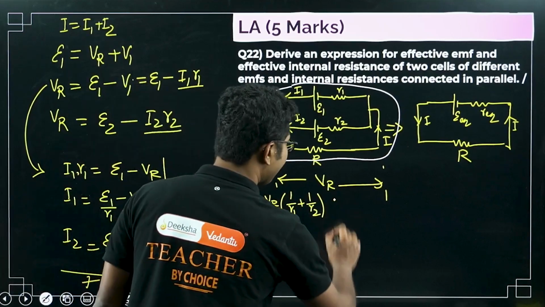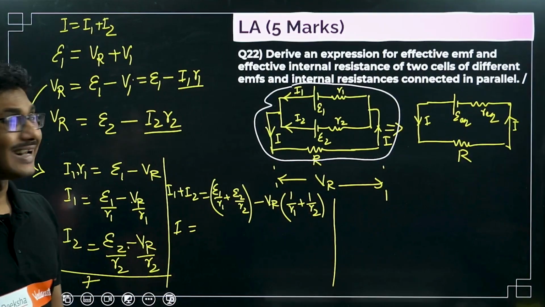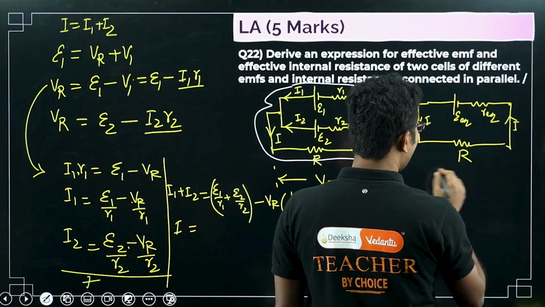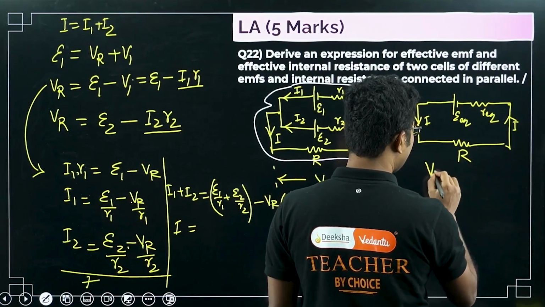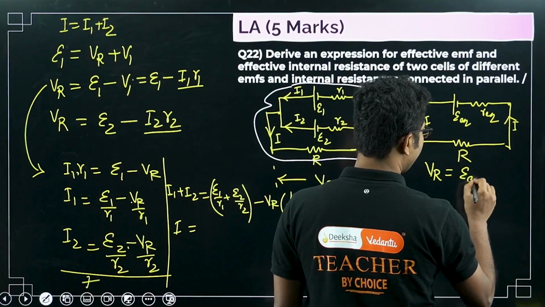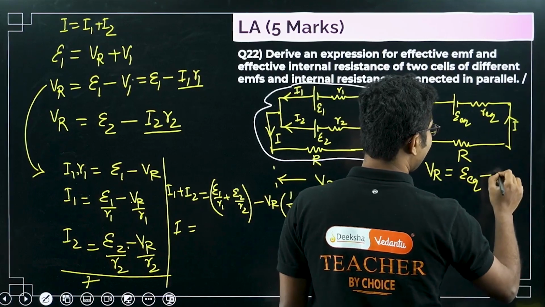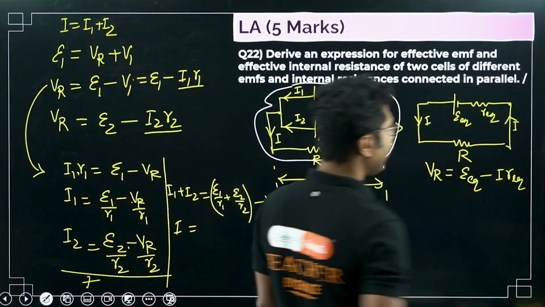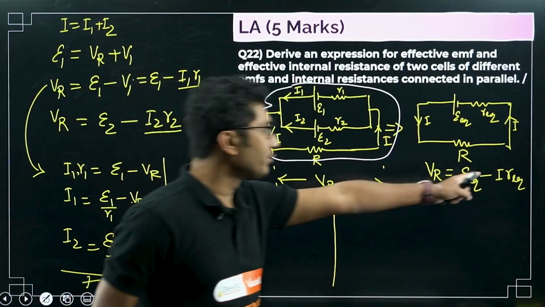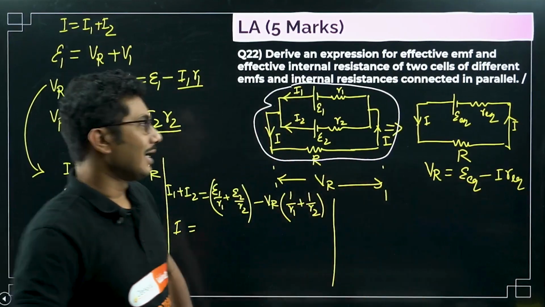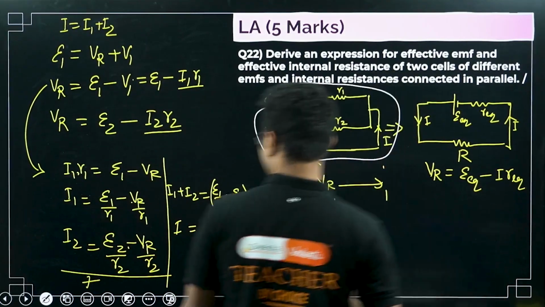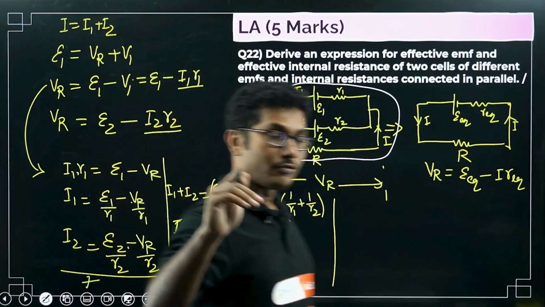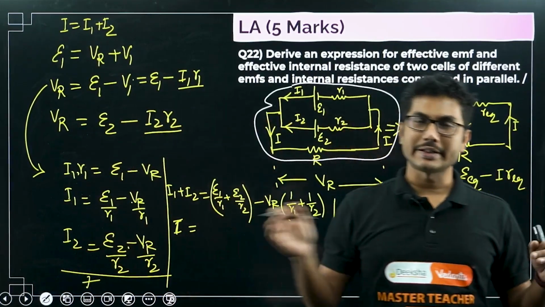Now we will do the same thing and try to find the current in this case as well. From here what we can see, this is the same formula, right? VR equals epsilon equivalent minus I R equivalent, right? So from here also we will find the current I, and then we can compare. In the last case we calculated voltage from both equations and then compared.